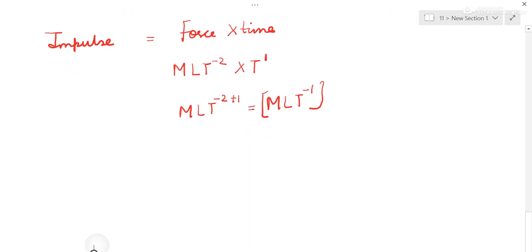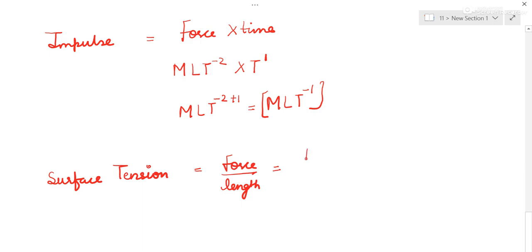Then we have surface tension. Surface tension is force acting per unit length. So force, do you remember? MLT^-2. Length is L. L and L cancel, so it is M L to the power 0, T to the power minus 2. This is surface tension.